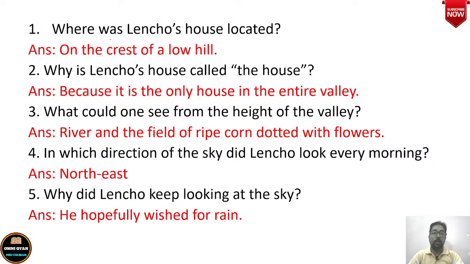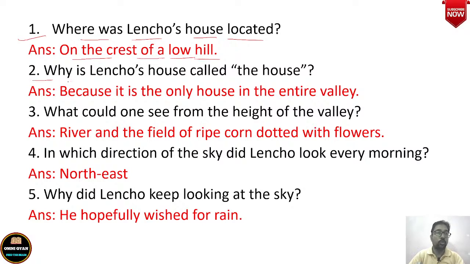So the first lesson, A Letter to God, and number 1, where was Lencho's house located? Lencho's house was located on the crest of a low hill. So on the crest of a low hill, Lencho's house was located.